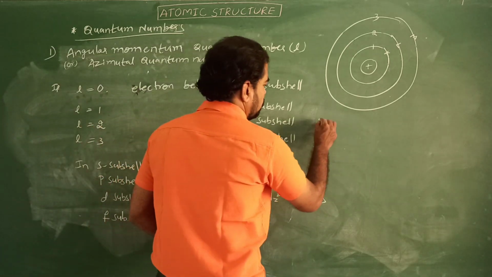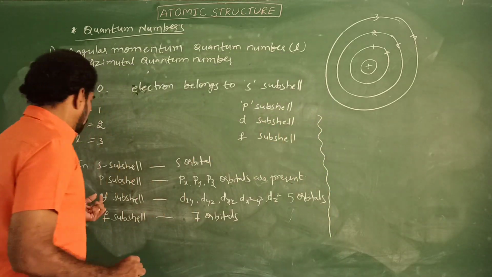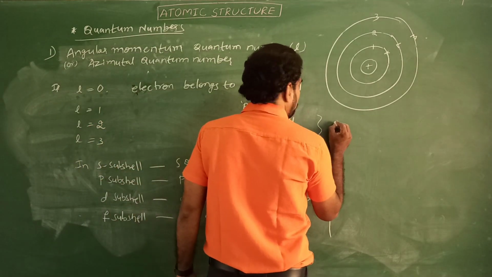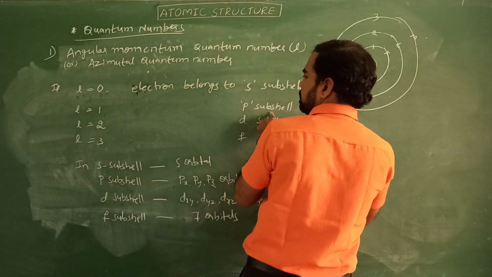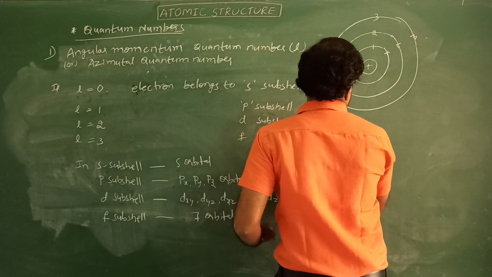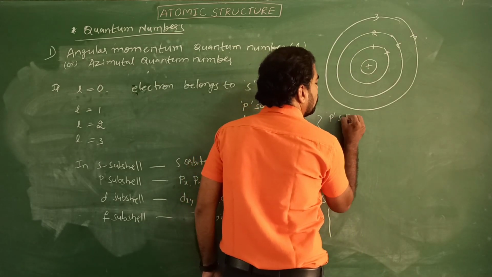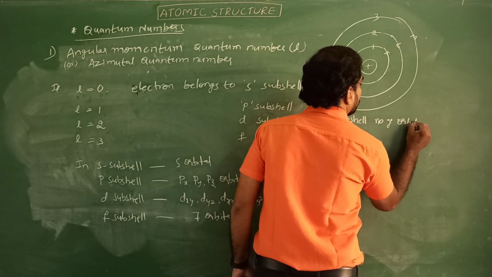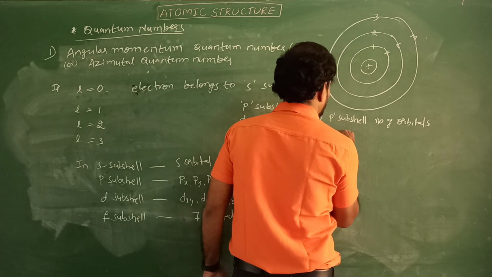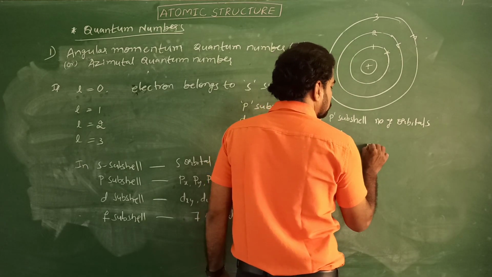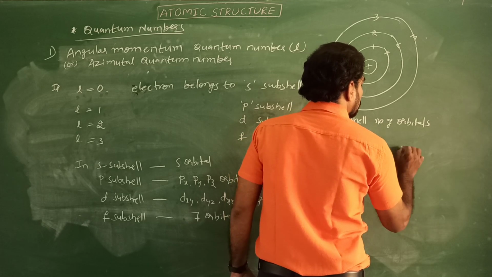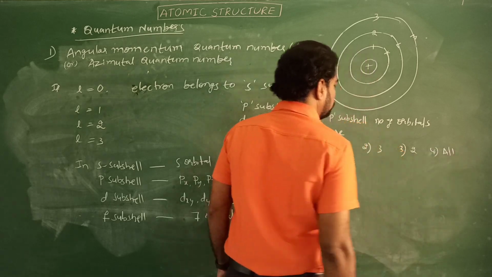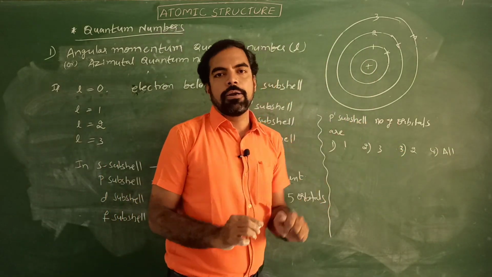Let us see one example. In the p subshell, how many orbitals are present? p means l equals 1, that is the p subshell. Remember, in your examination the question may be: in the p subshell, the number of orbitals are, option 1: 1, option 2: 3, option 3: 2, option 4: all.